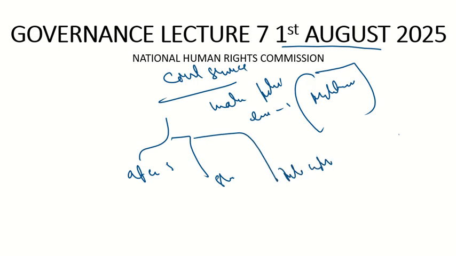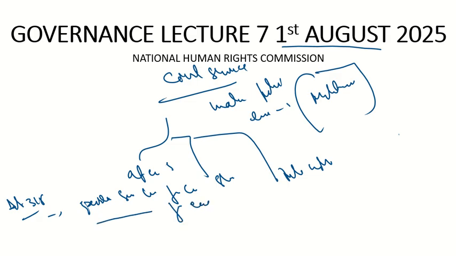So with respect to this, cutting it short, let's have a look at Article 315. What does it say? Article 315 of the Indian Constitution says that there shall be a Public Service Commission for the union and one for each state. Article 315 says there shall be a Public Service Commission for the center and a public service commission for each state.